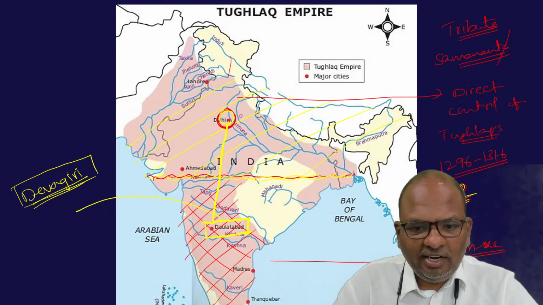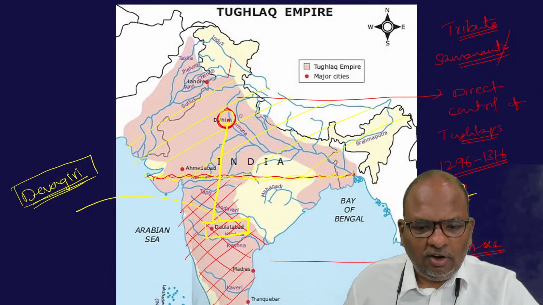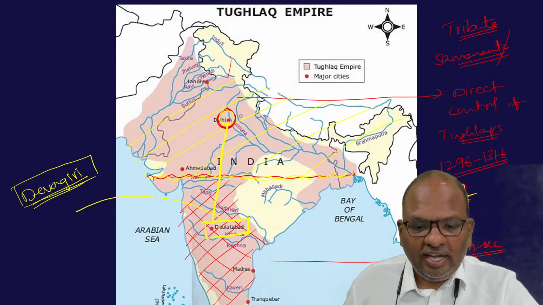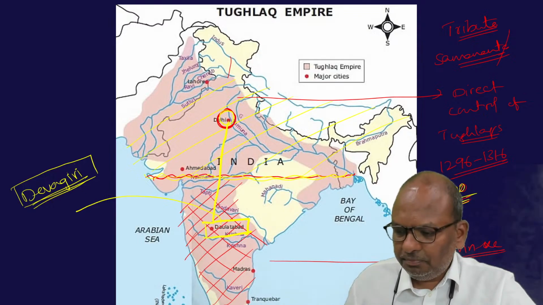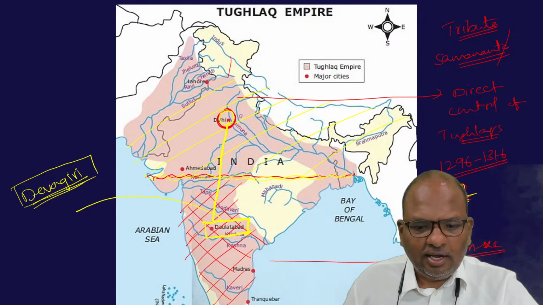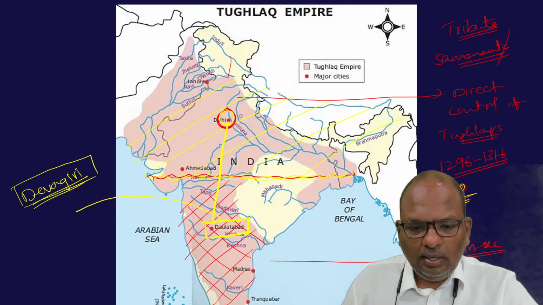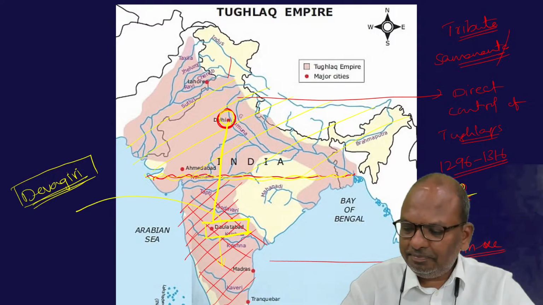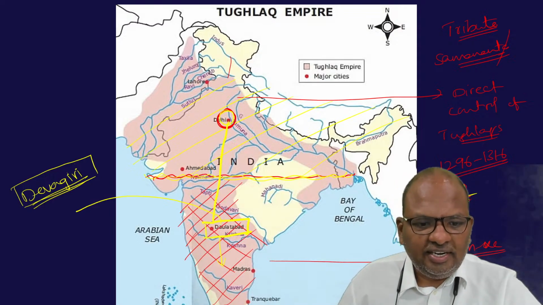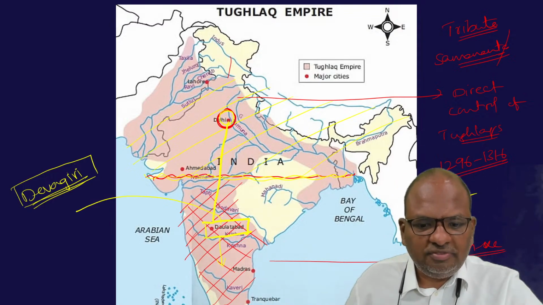Why? He argued that Daulatabad was centrally located. He argued that it would enable him to have better control over all parts of his kingdom. Since Devagiri or Daulatabad is centrally located, that would enable him to have better control over all parts of India and particularly over southern India. So basically, citing that as a reason, Muhammad bin Tughlaq shifted his capital.